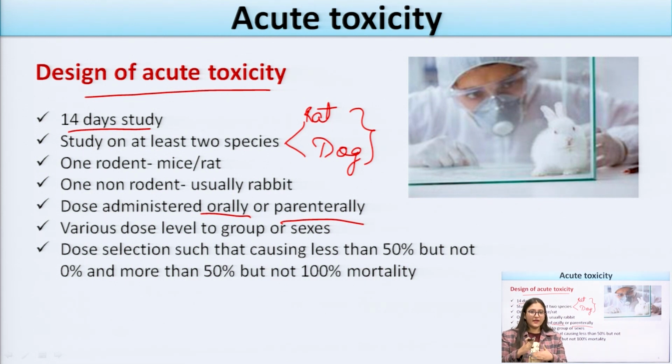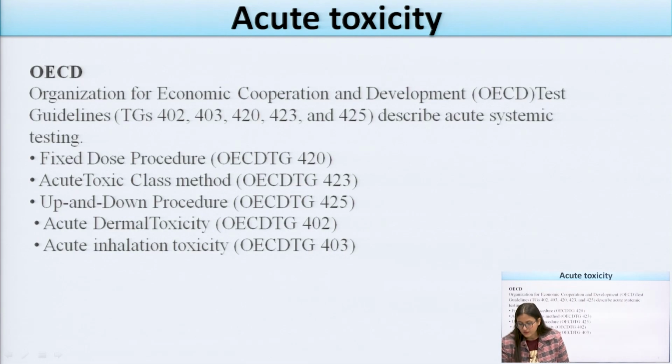We can determine that this is the starting dose, and beyond this, if we increase the concentration of the drug, it may produce side effects in the patient. So the acute toxicity study can be used for dose selection causing less than 50% but not 0%, and more than 50% but not 100% mortality, from which we can determine the ED50 and the LD50.